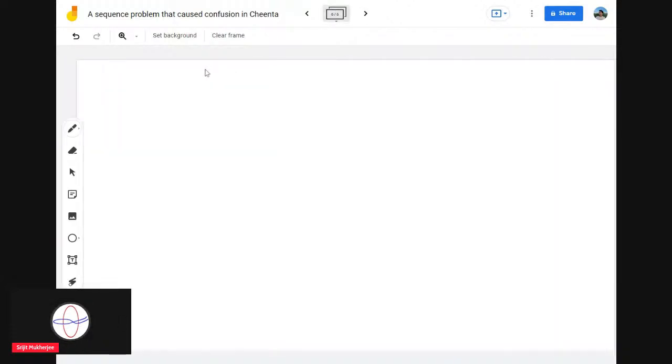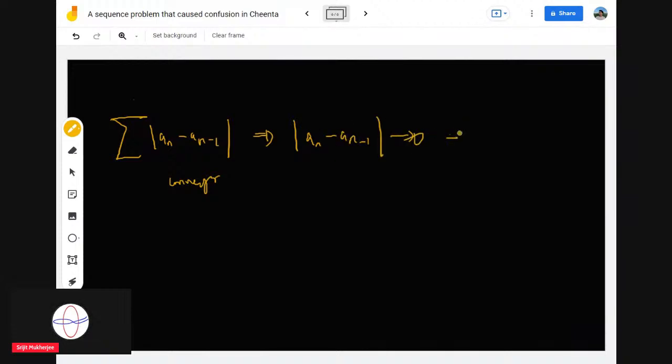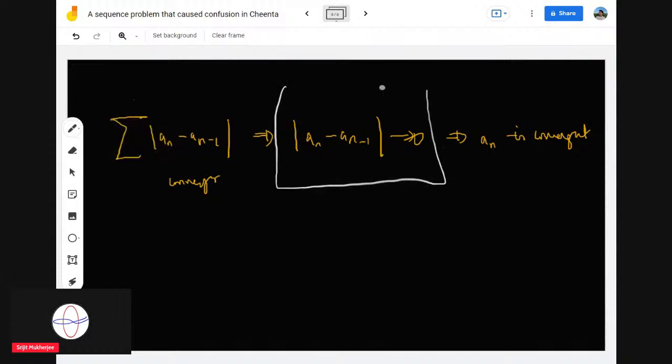But there are certain issues, and the counterexample I'm going to share with you is the following. So understand the way of proof. The condition is that this is required to be convergent. One way of proof, the wrong one, was this: that this goes to zero, and it was supposed to prove that a_n is convergent. In this proof we have only used this result, and therefore this result is not sufficient.